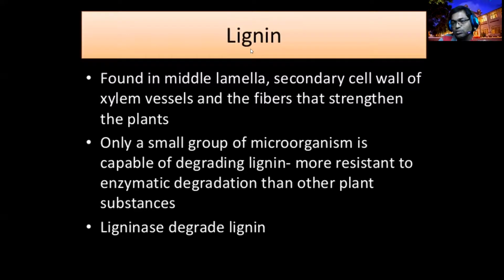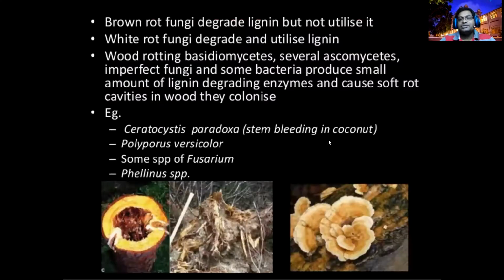Once this lignin is broken down, other organisms can easily go in and decompose things. Who are the lignin breakers? Termites and the Basidiomycota fungi. They are able to produce lignases. In this fungal group from the Basidiomycota, especially Ceratocystis paradoxa is causing the stem bleeding.